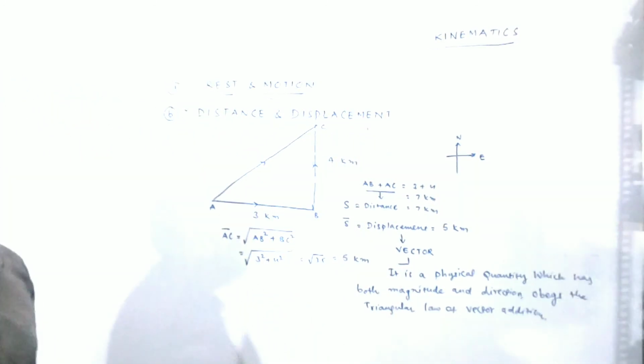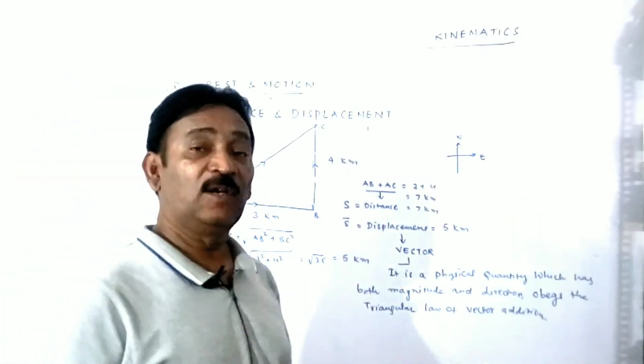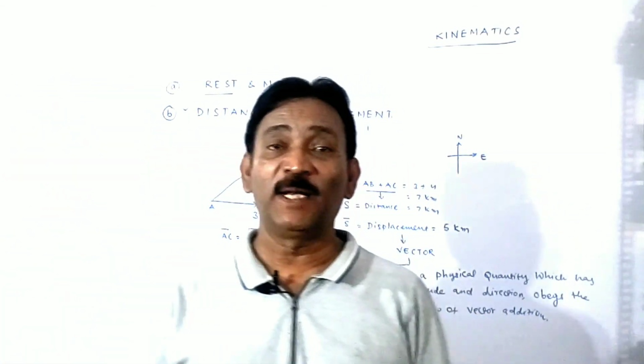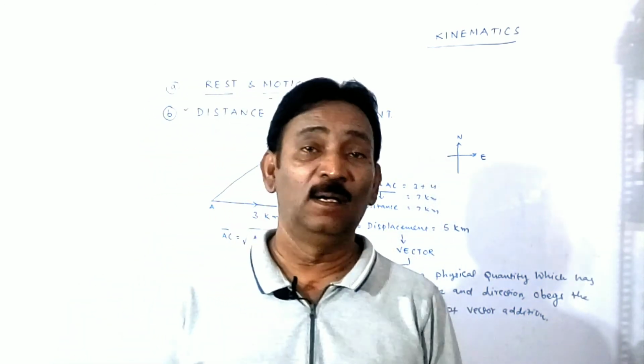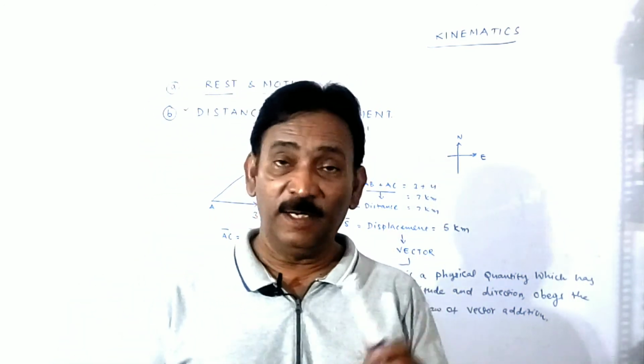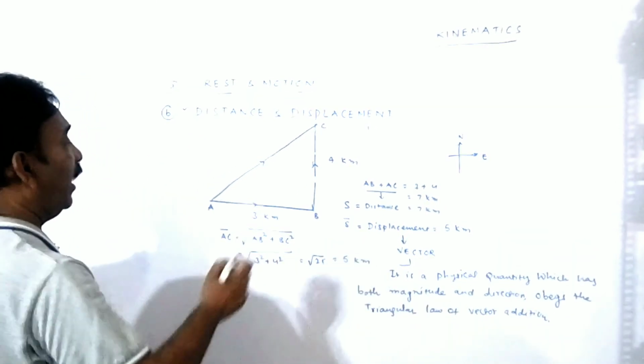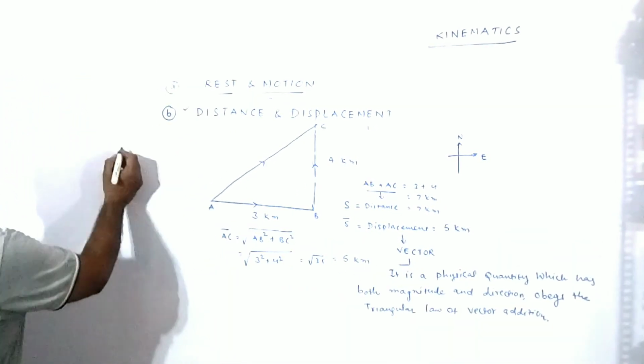Okay, it's a vector. A vector is a physical quantity which has both magnitude and direction and has to obey the triangular law of vector addition. Then we are relating the distance and displacement.